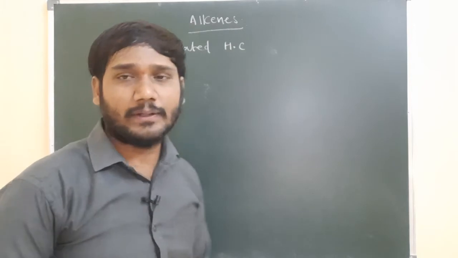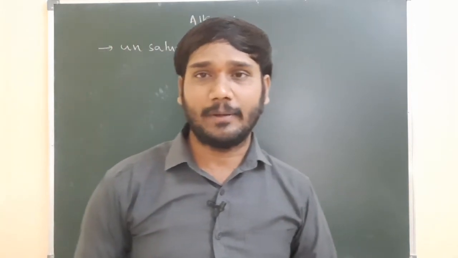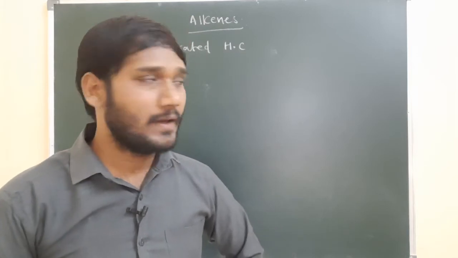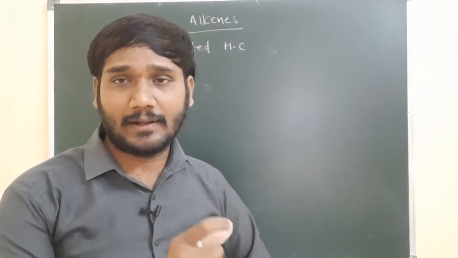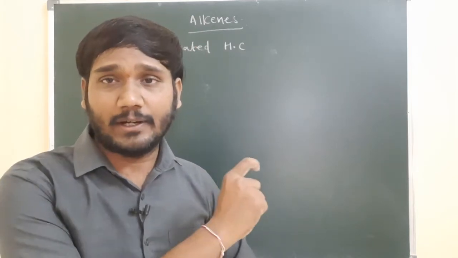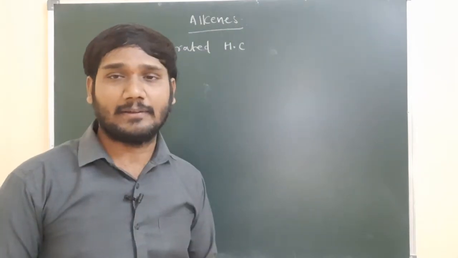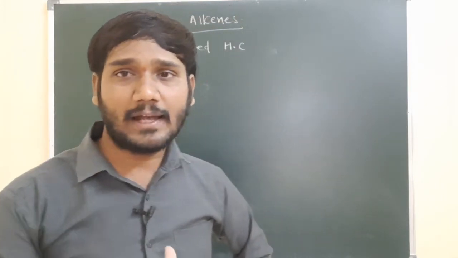As we know, unsaturated hydrocarbon means either a double bond is present or a triple bond is present. If a carbon to carbon double bond is present, we call such hydrocarbons alkenes. If a carbon to carbon triple bond is present, we call them alkynes.